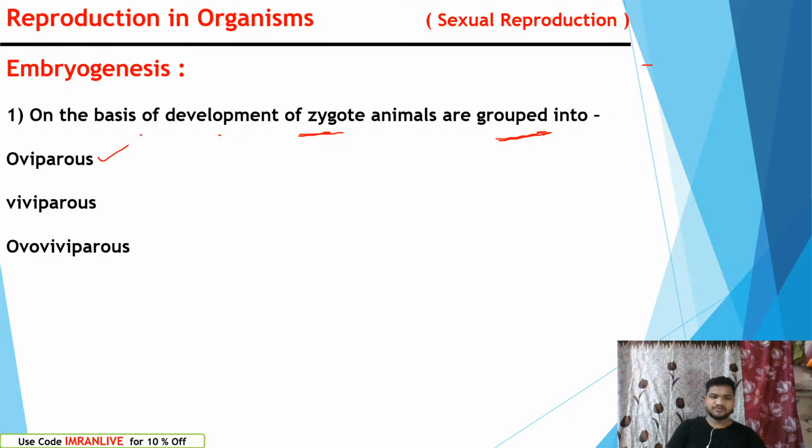They are oviparous, viviparous, and ovoviviparous. It is very simple. Based on the mode of development of zygote to embryo, all animals are grouped into three types. Hope this is clear for everyone.